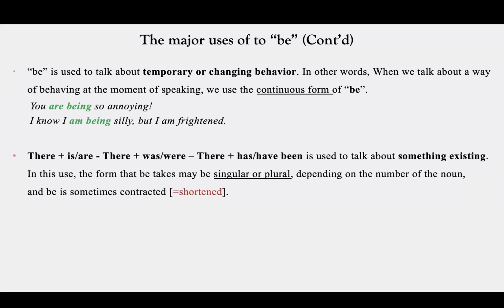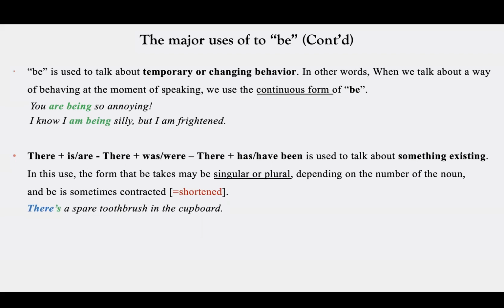We also have the structures like there is, there are, there was, there were, there has, or there have been. And these structures are used to talk about something existing. In this use, the form that be takes may be singular or plural, depending on the number of the noun, and be is sometimes contracted. Contracted means shortened. But remember, in academic writing, in IELTS, TOEFL, or in college writing, we don't shorten the verb to be. So we always use the full form. So contractions are not acceptable in academic writing.